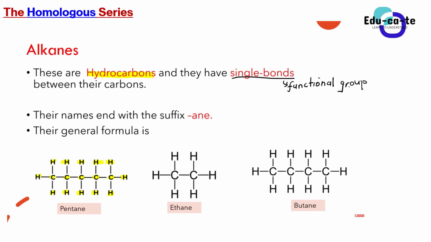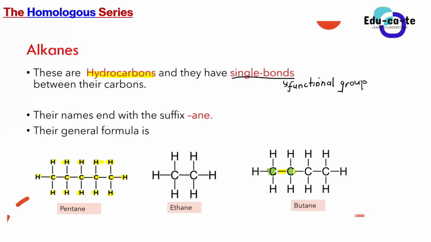So for you to be able to identify that you are dealing with an alkane, you must be able to observe that between the carbon atoms of that particular compound, there are only single bonds. We shouldn't find a double bond. It can only be single bonds. So to classify a certain organic molecule as an alkane, we say this is a carbon atom, this is another carbon atom. Between these two carbon atoms, you can see that we only have one dash, which shows that we only have a single bond.